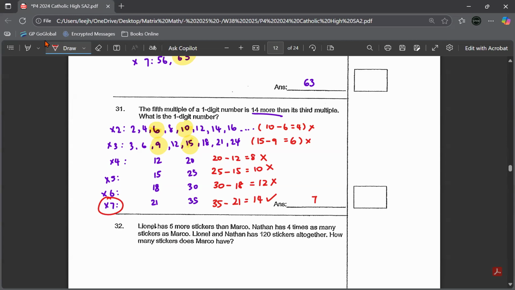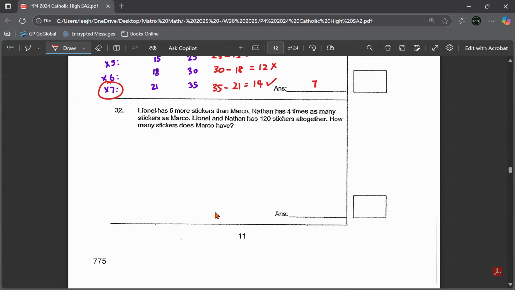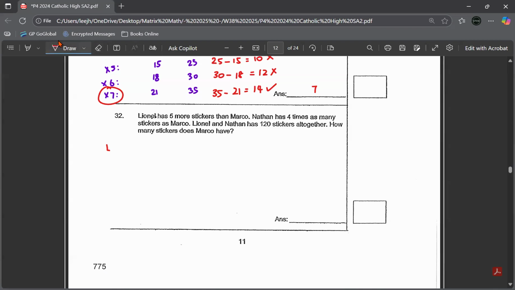Next one, question 32. Lionel has 5 more stickers than Marco. Nathan has 4 times as many stickers as Marco. Lionel and Nathan have 120 stickers altogether. How many stickers does Marco have? So we're going to draw. Lionel has 5 more than Marco, so Lionel and Marco.